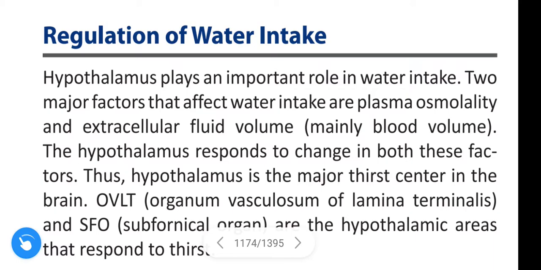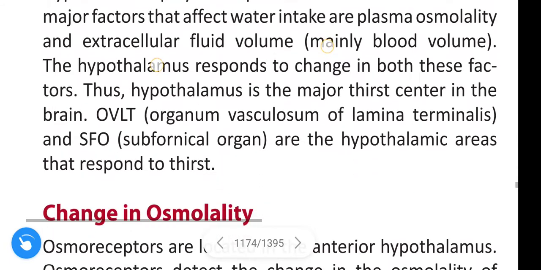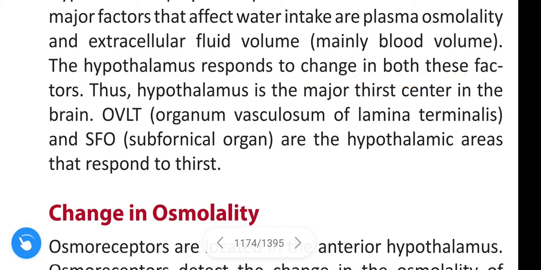In this video we are going to learn about regulation of water intake. Hypothalamus plays an important role in water intake. Two major factors that affect water intake are plasma osmolality and extracellular fluid volume, mainly blood volume. Hypothalamus responds to change in both these factors.